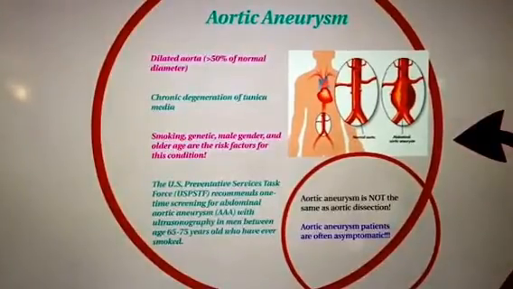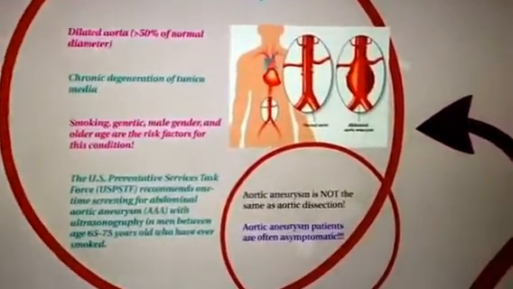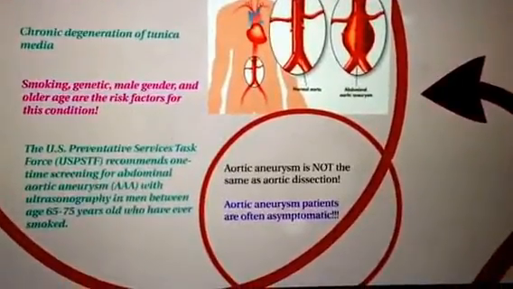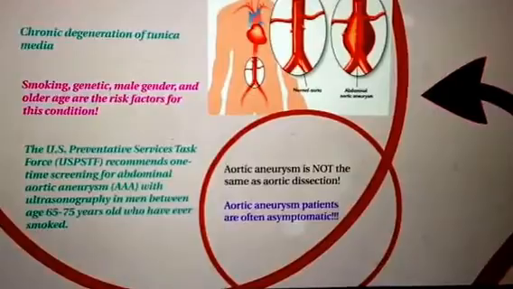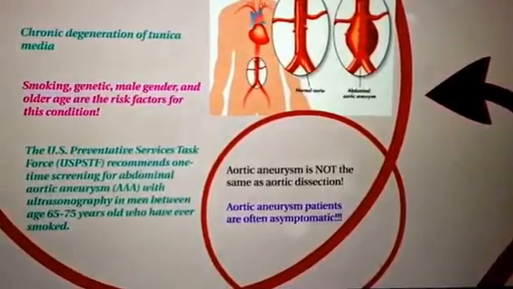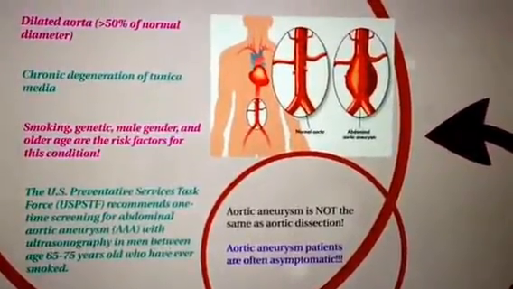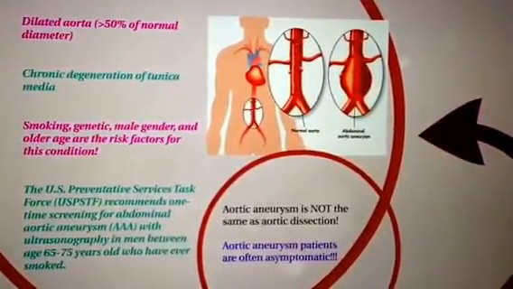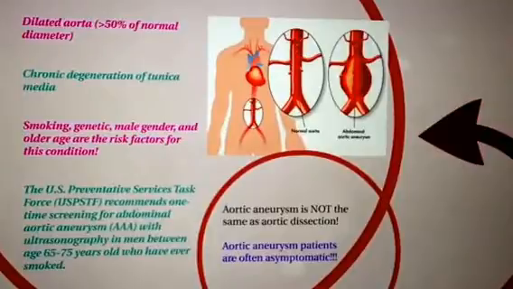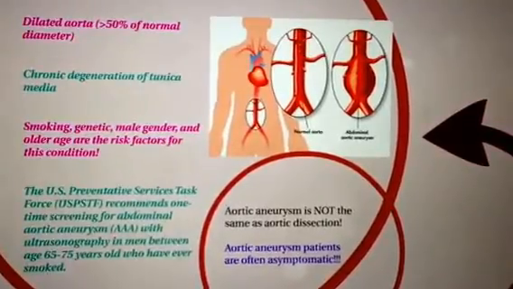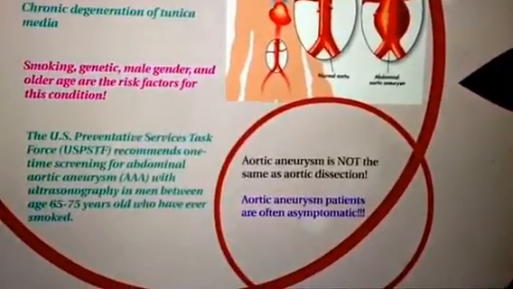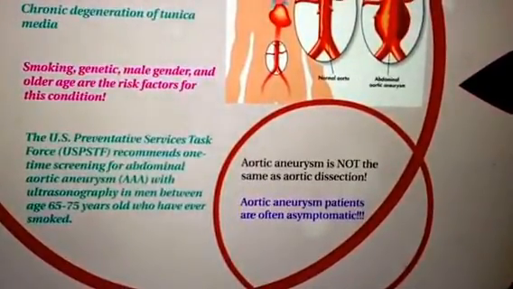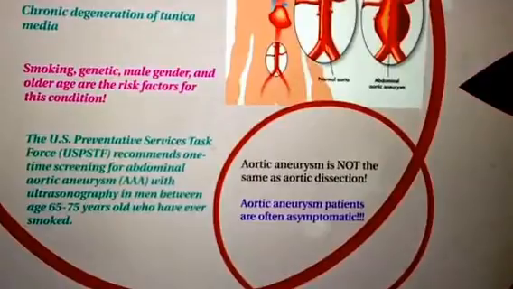One thing we would like to make clear: aortic aneurysm is not the same condition as aortic dissection. Aortic dissection occurs when the lining of the aorta ruptures and allows blood to leak outside of the aorta. This condition can quickly lead to death. We don't want that to happen. The problem is aortic aneurysm can lead to aortic dissection.